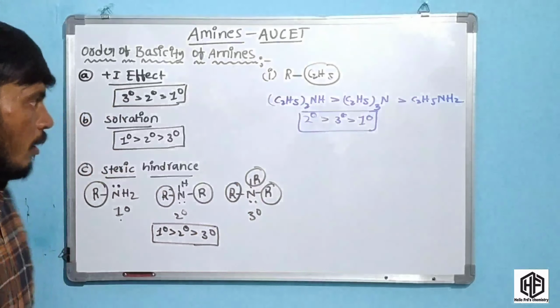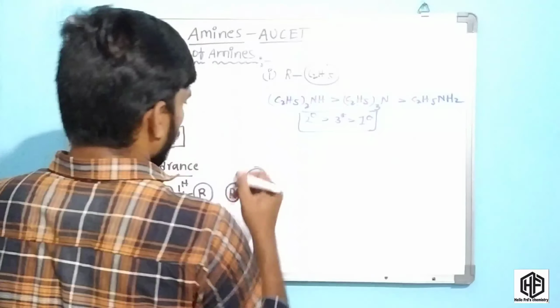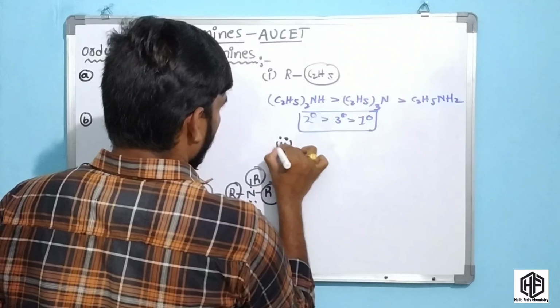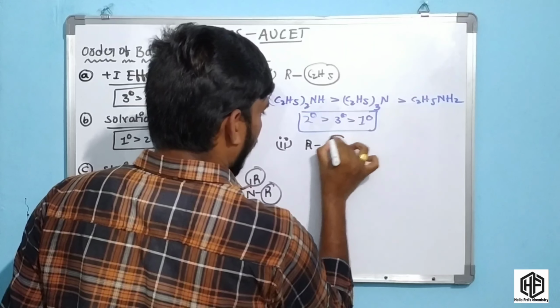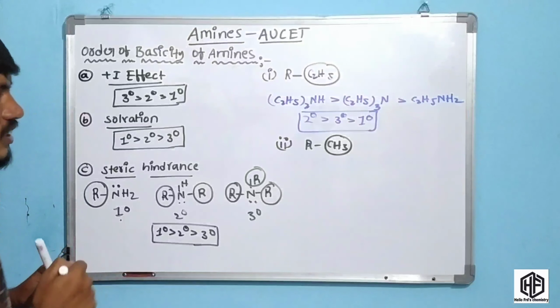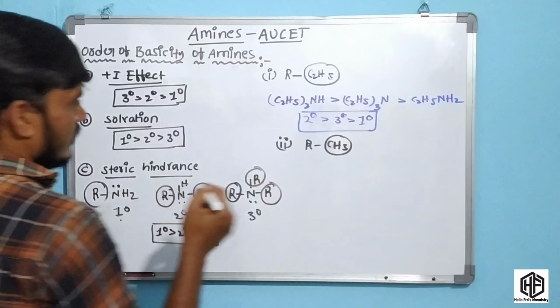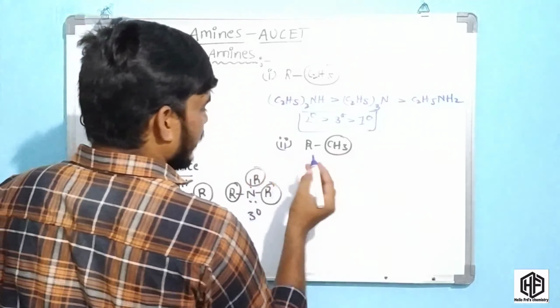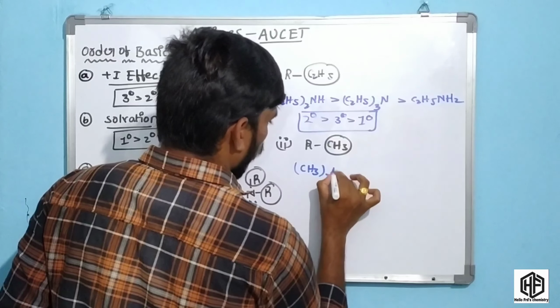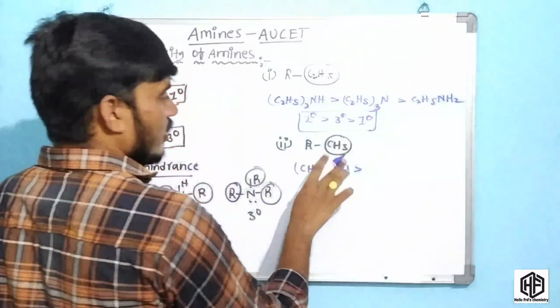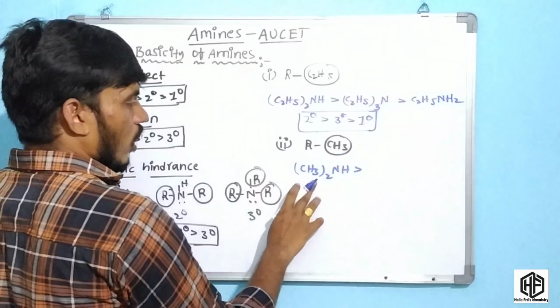But in the second point, in case R is CH3, okay friends, what happens? The basicity order changes. The basicity order is secondary amine like this, (CH3)2NH, and in the case R is methyl group, what happens, friends?